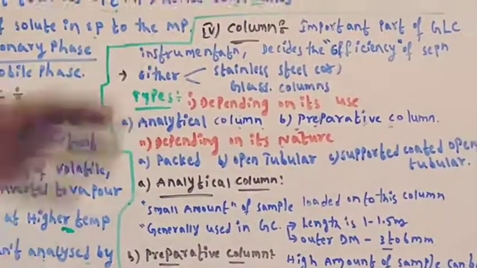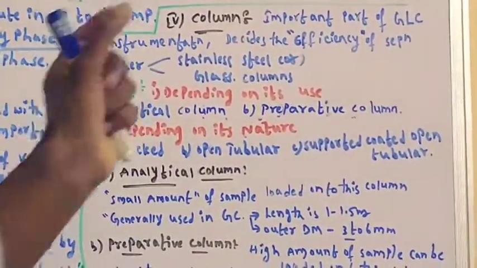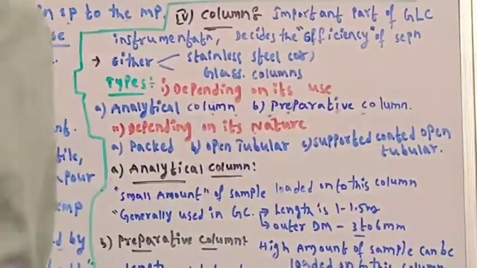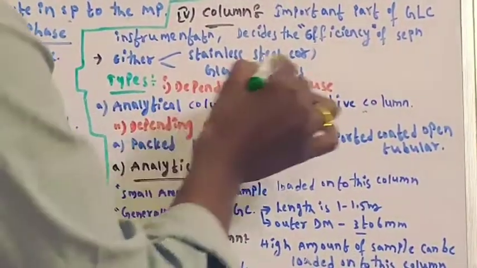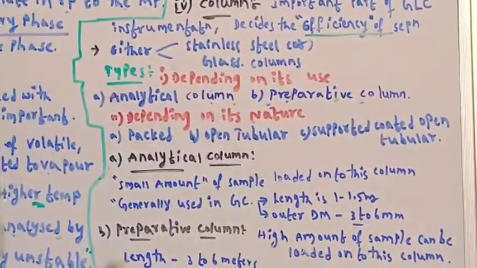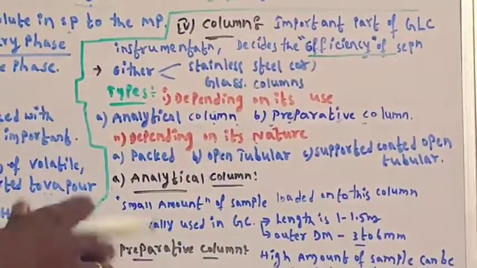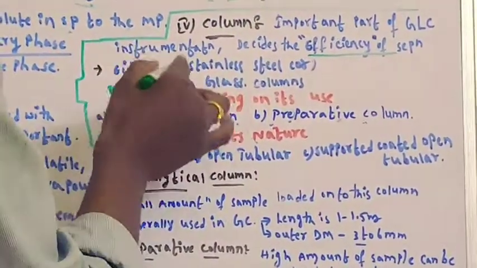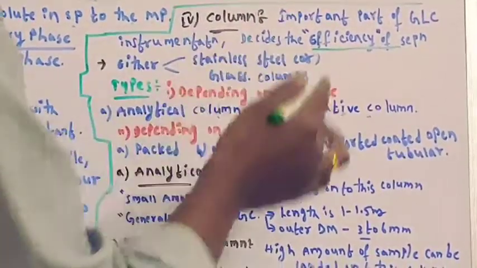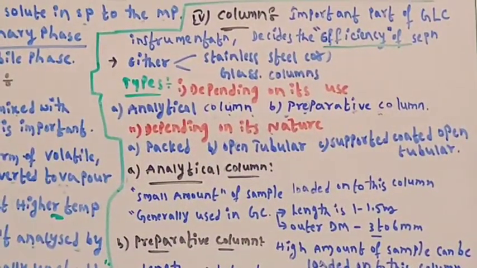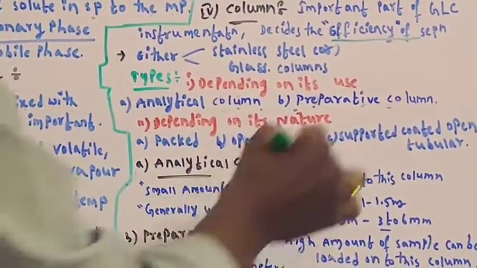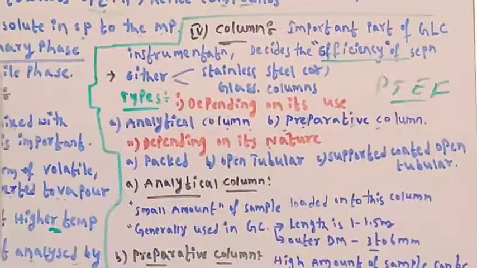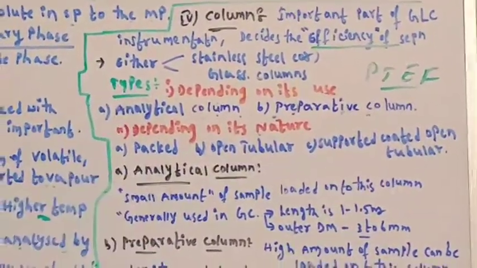The next part of gas chromatography instrumentation is the column. It is the most important part of gas liquid chromatography because it decides the efficiency of separation. In the column only, the separation of two compounds takes place. That's why it is important. It is made of either stainless steel or glass columns, which we often use in gas chromatography. Sometimes it is made of polytetrafluoroethylene (PTFE).